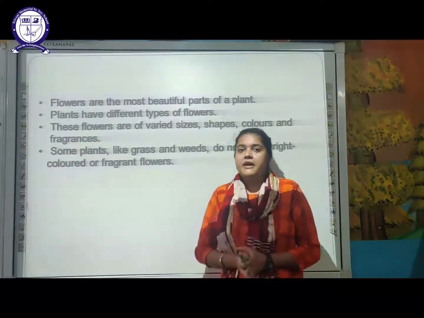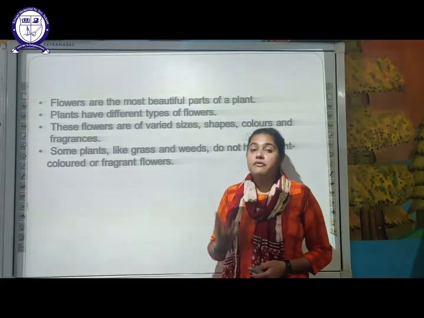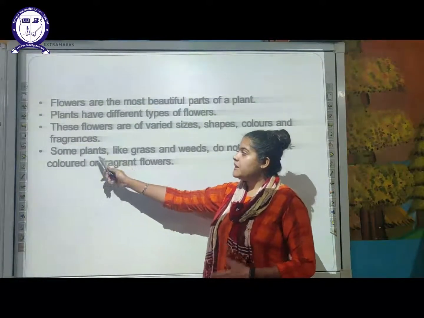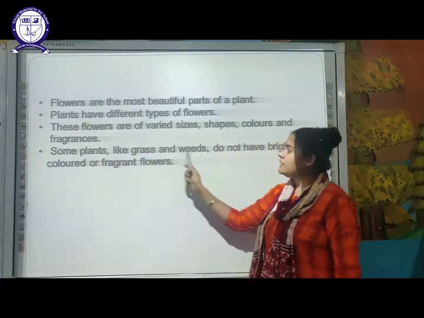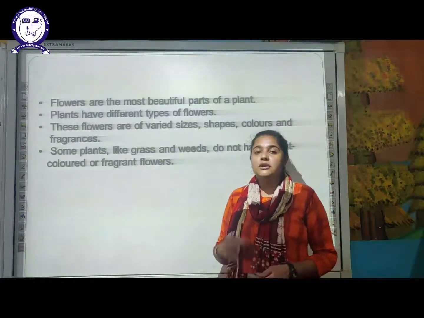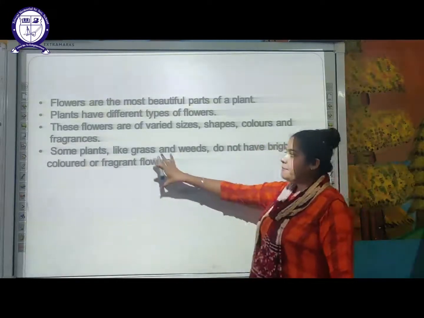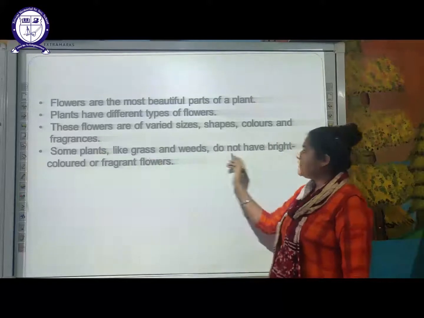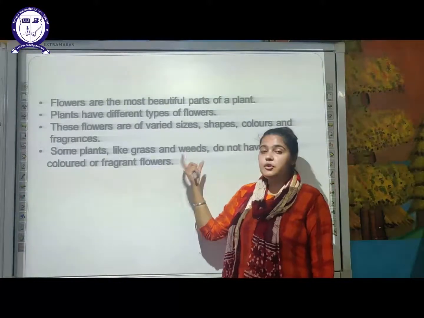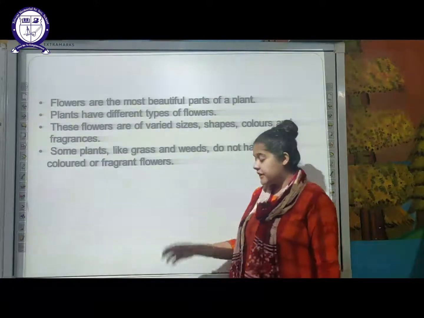But there are certain plants, students, which do not produce flowers, and there are certain others whose flowers are not of very bright color or do not have fragrance also. So we have to remember the examples for that. There are some plants like grass and weeds. What are weeds? Weeds are unwanted plants which grow in the field. Those plants which grow by themselves are unwanted plants. So plants like grass and weeds do not have bright colored or fragrant flowers. You have to remember the example of plants which have less bright colored flowers as well as flowers which are not fragrant.